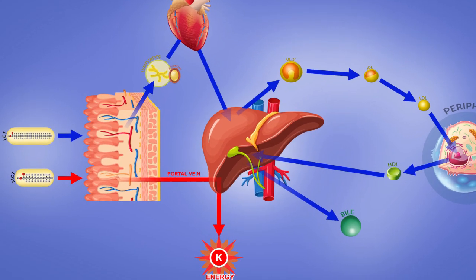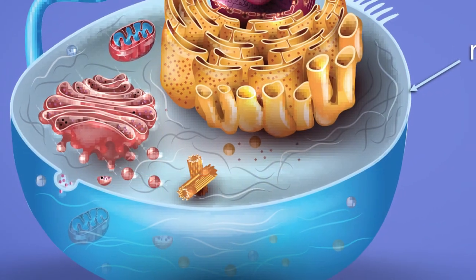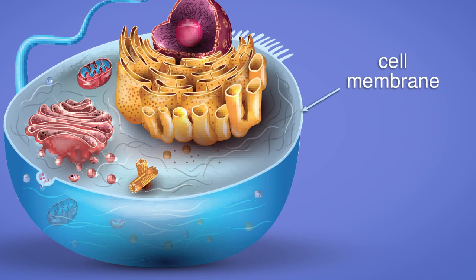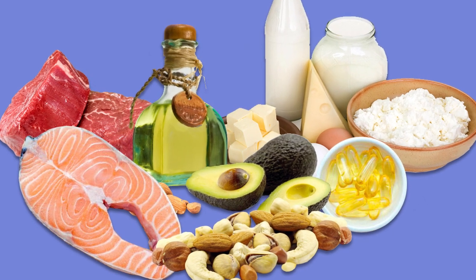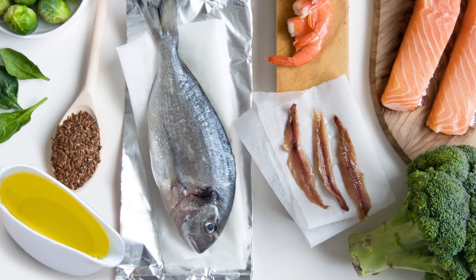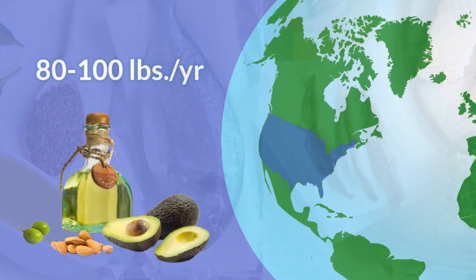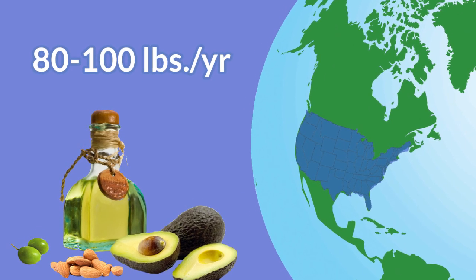Besides serving as reserve fuel, fat is also important in the production of hormones, cellular membrane permeability, and insulation. Major sources of fat are red meat, poultry, dairy, egg yolk, vegetable and fish oil, nuts, and seeds. U.S. consumption of fat is high, between 80 to 100 pounds per person per year.